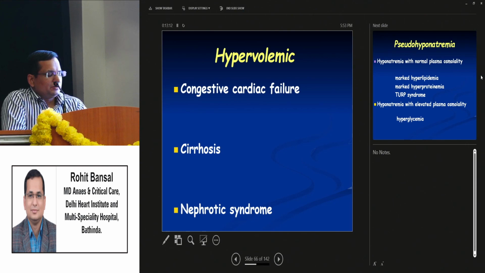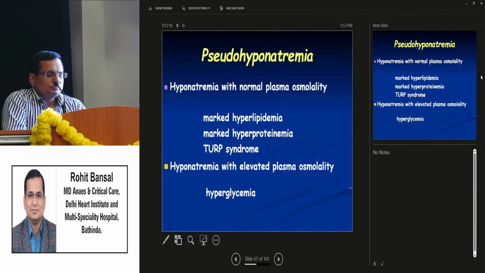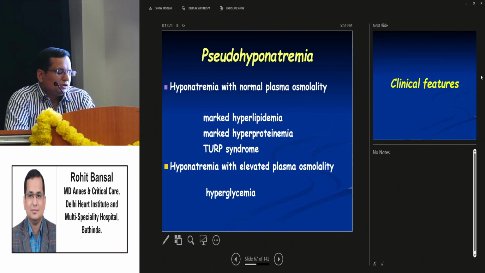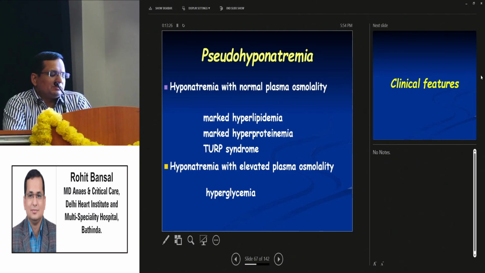Hypervolemic hyponatremia: congestive cardiac failure, cirrhosis, nephrotic syndrome. Then there is the term pseudohyponatremia, or hyponatremia with normal plasma osmolality, and hyponatremia with elevated plasma osmolality. The causes of hyponatremia with normal plasma osmolality are hyperlipidemia, hyperproteinemia, and TURP syndrome. And hyponatremia with elevated plasma osmolality is due to hyperglycemia.